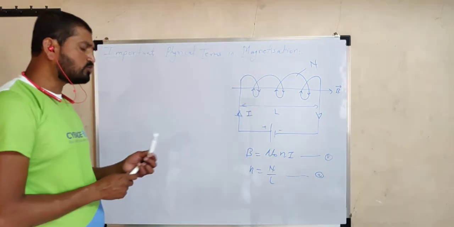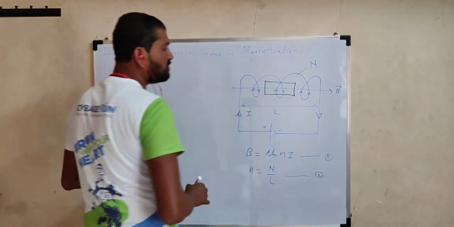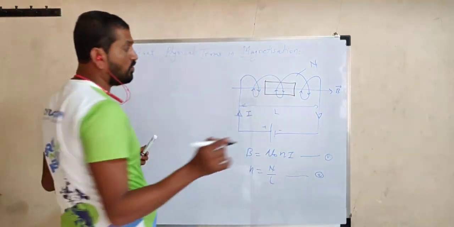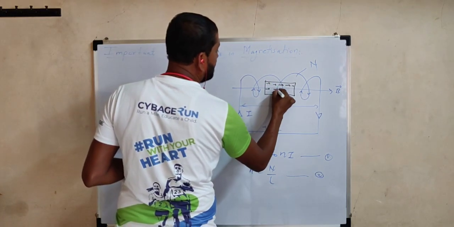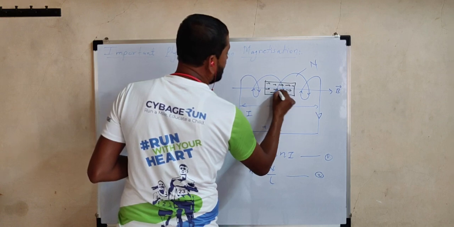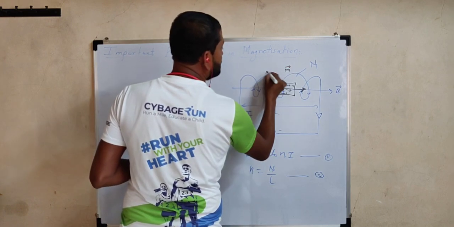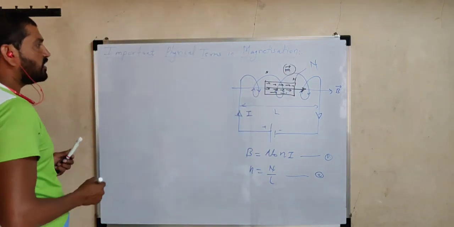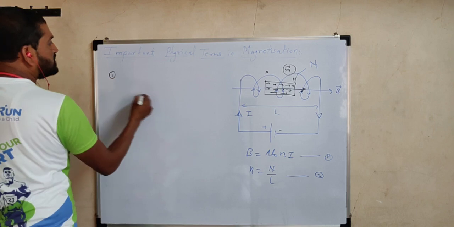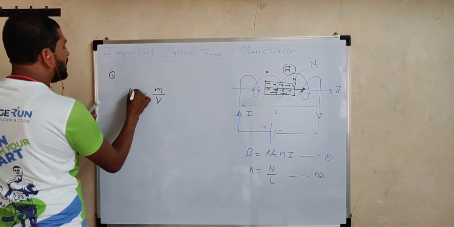Now a material which is to be magnetized is generally placed inside the solenoid. As soon as this material is placed, either para or ferro, all atomic magnets start aligning in the direction of the magnetic field, so that inside this material a certain dipole moment is developed, say small m. Its direction is from S pole to N pole. This dipole moment develops per unit volume. Listen to me carefully. This dipole moment developed per unit volume is itself called magnetization.